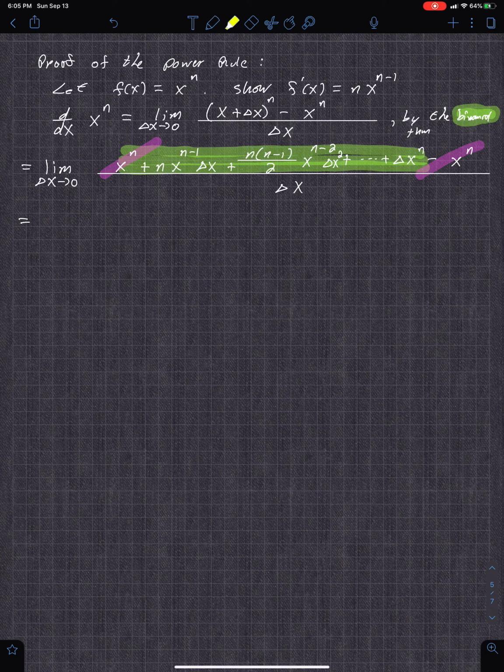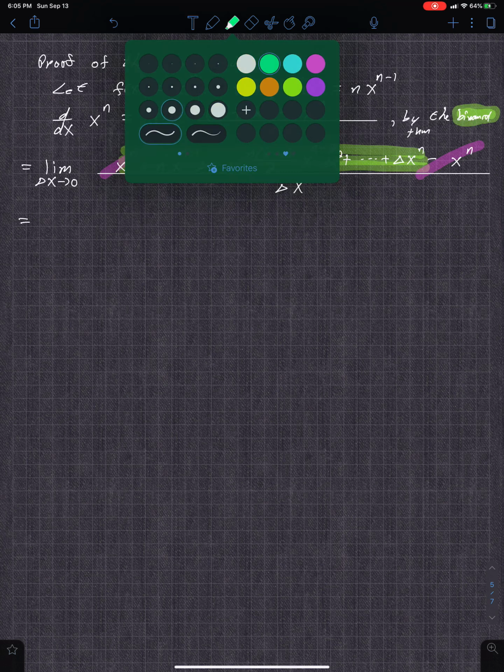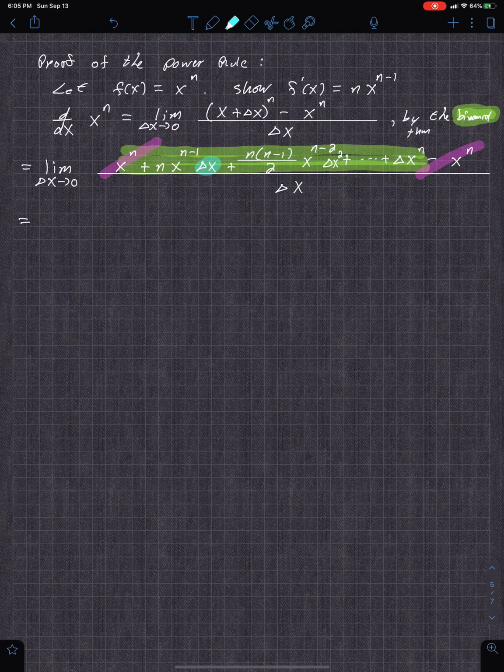Okay, so then what you can do is factor out one delta x in every term. One delta x in every term can be factored out to reduce that denominator delta x.